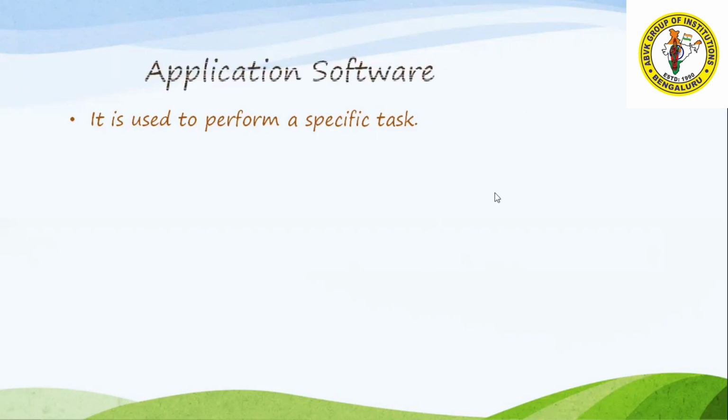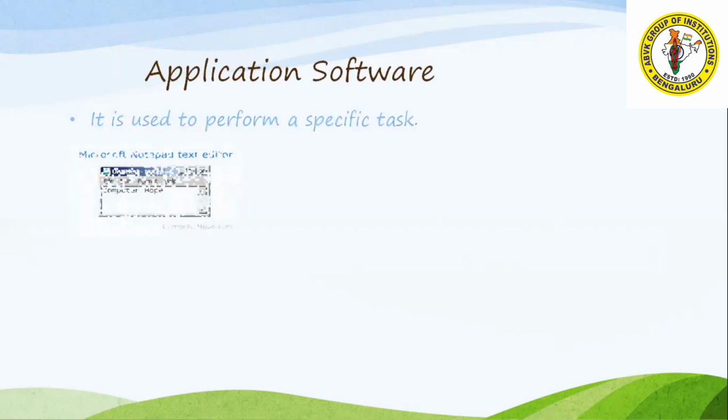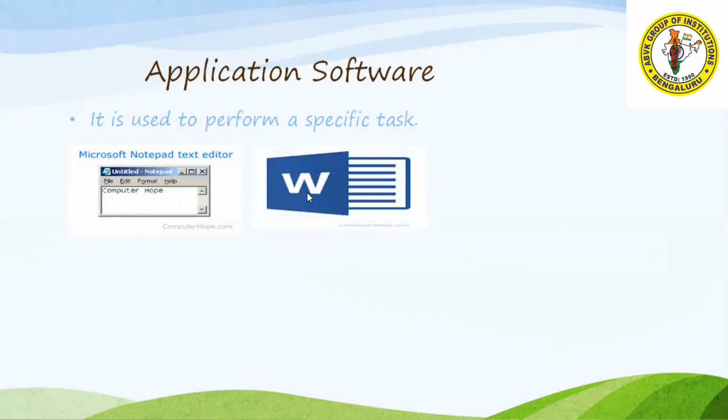Similarly, in our computer various types of application software are there, like Notepad. Using Notepad you can make a note, but you cannot use Notepad for complex calculation. Similarly, Word you can use for preparing a document, but I cannot create a web page using Word.